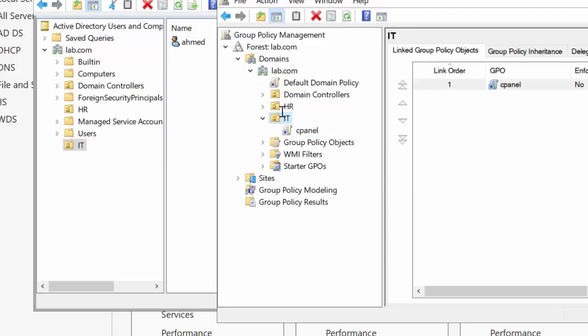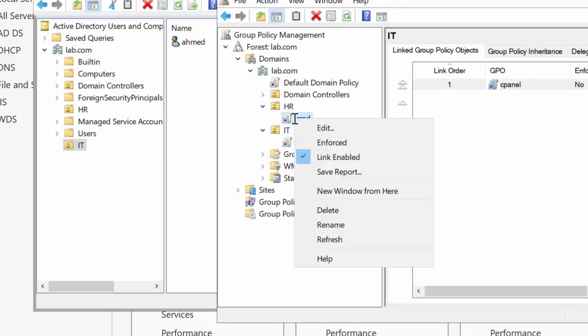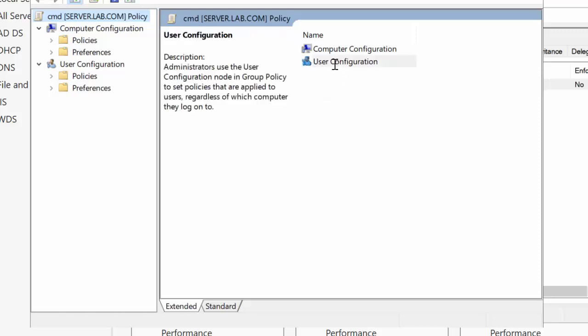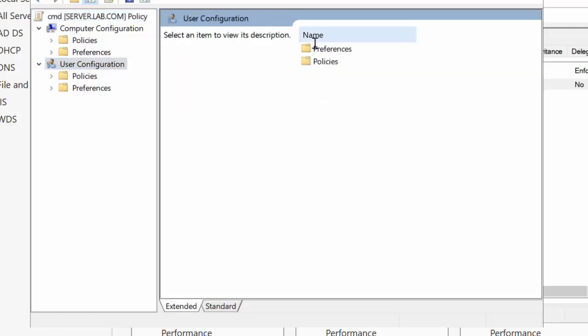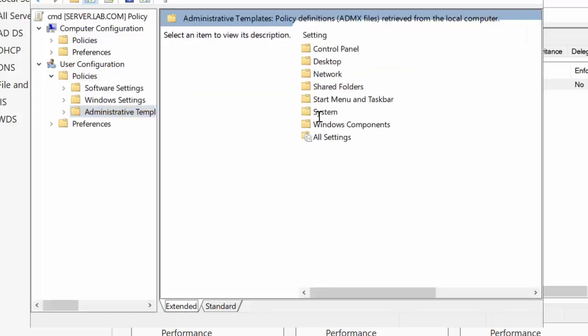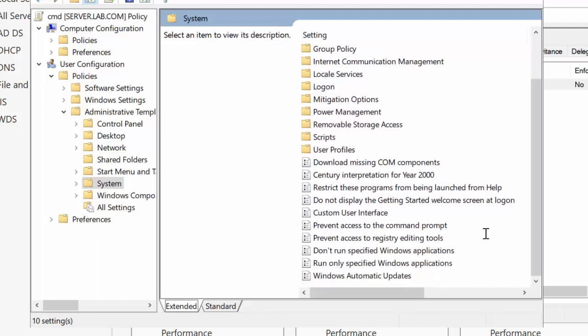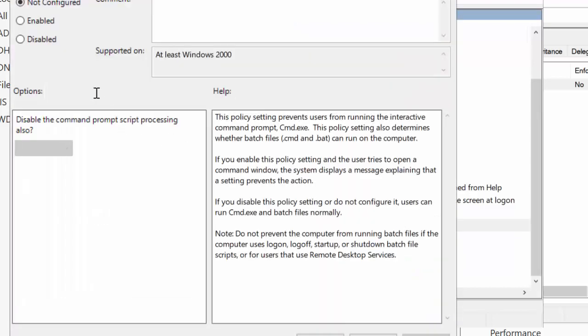and just go to the HR and CMD, right click, edit, go to the user configuration, policies, and then administrative templates, and here we have system, and you can see here prevent access to the command prompt. Just double click on it and then enable.